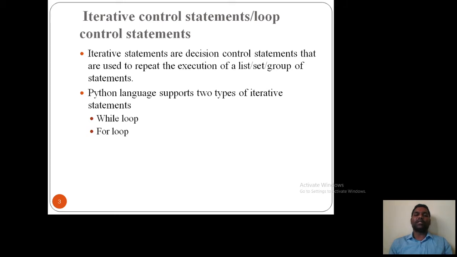Iterative control statements. As I said in last class, iterative statements are decision control statements that are used to repeat the execution of a list or set or group of statements. So whenever I have one statement and I want to repeat that particular statement n number of times, iteratively, at that time I need to use iterative control statements. Python language supports two types of iterative control statements. One is while loop and another one is for loop. Let's move to the next slide.